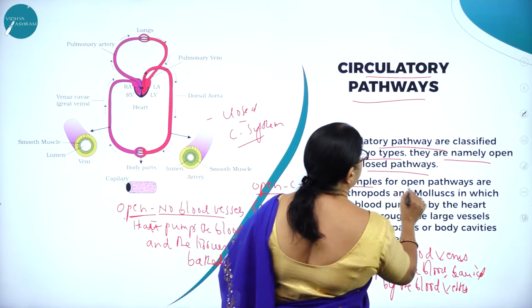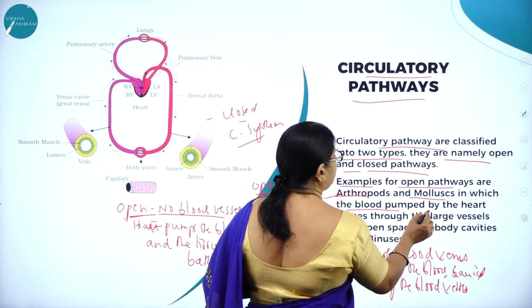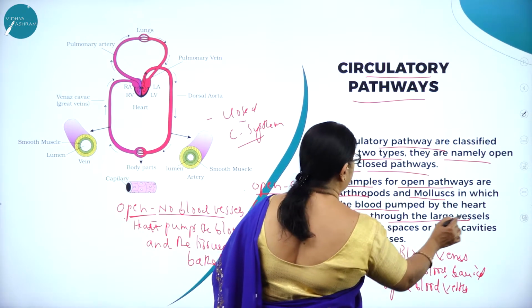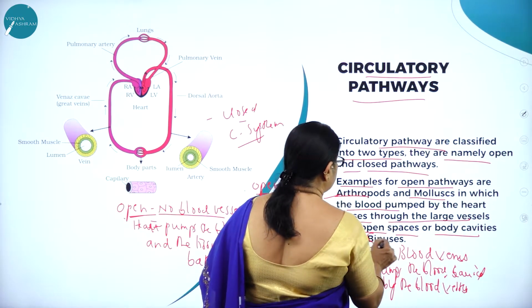Examples for open pathways are arthropods and mollusks, in which the blood pumped by the heart passes through the large vessels into open spaces or body cavities called sinuses.